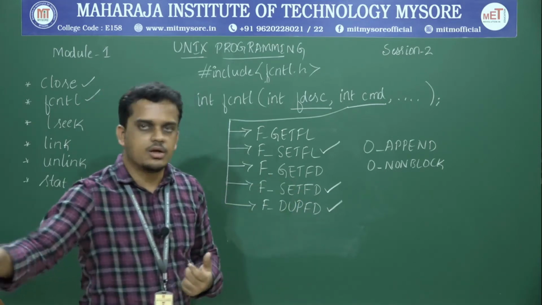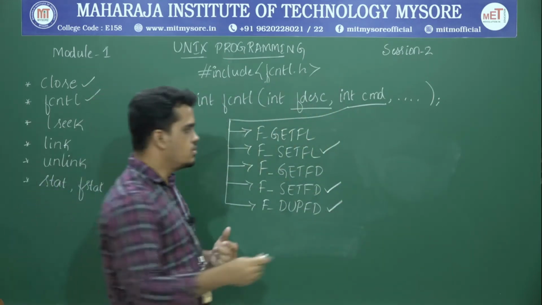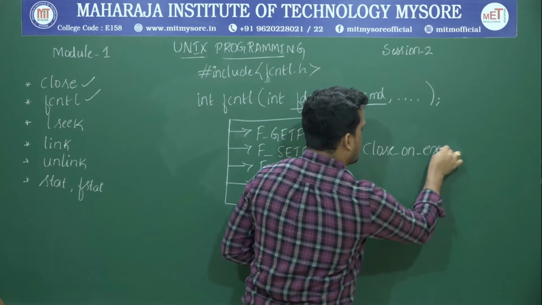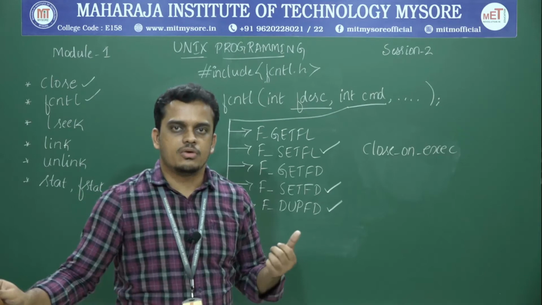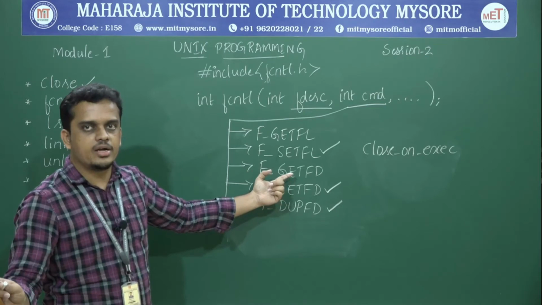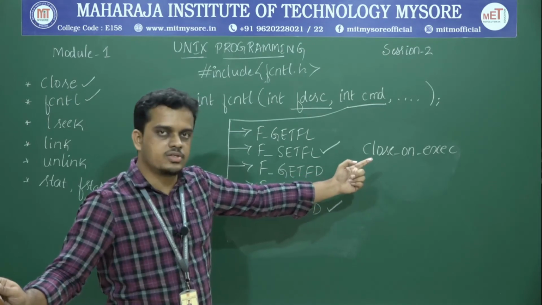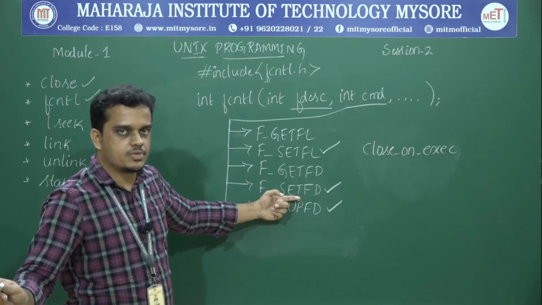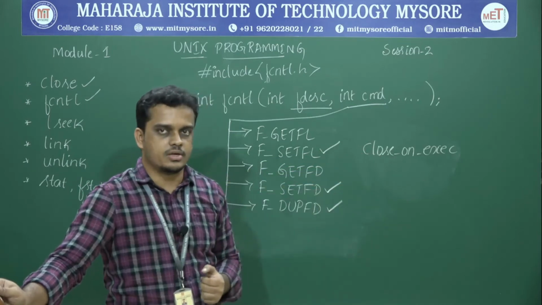So what exactly is this particular GETFD? It tries to return the value of the constant called close on exec. So the value of this close on exec constant will be returned by this GETFD. And if you really want to modify the value of close on exec, you can make use of the other command called SETFD. Both of these correspond to accessing that same constant called close on exec.